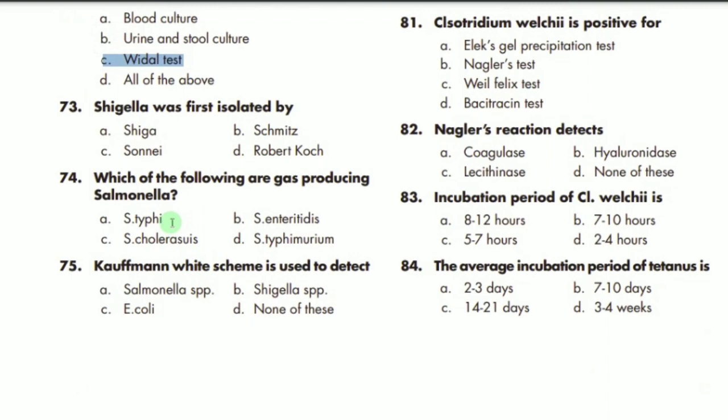Shigella was first isolated by Shiga. A is the correct option. Which of the following is a gas producing Salmonella? The correct option is B, Salmonella enteritidis. MCQ 75 says: the Kauffmann-White scheme is used to detect what? It is mostly used to detect Salmonella species. A is the correct option.